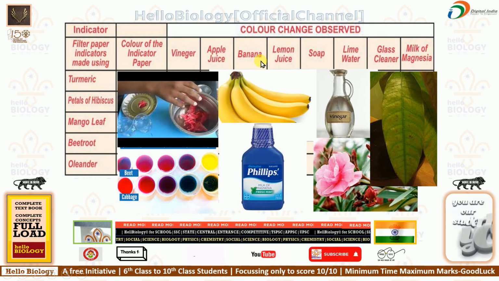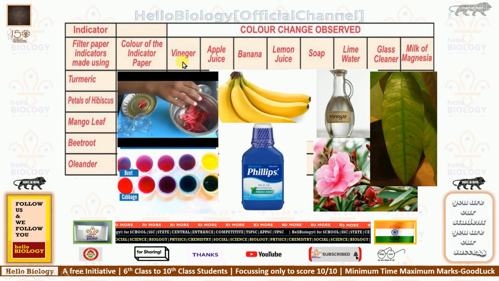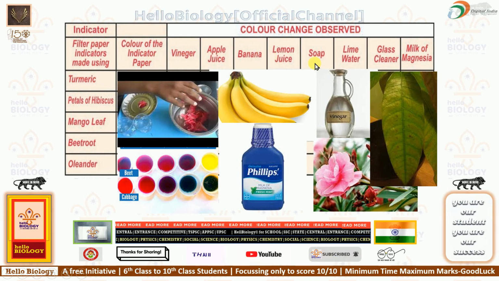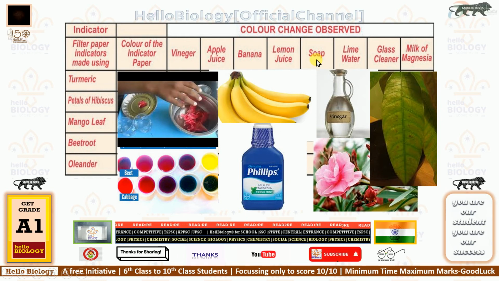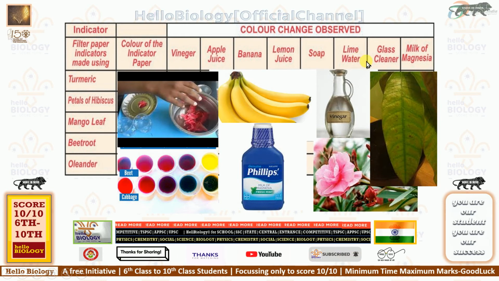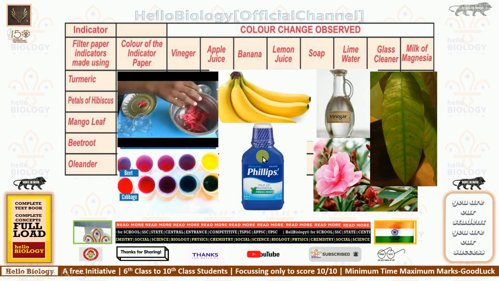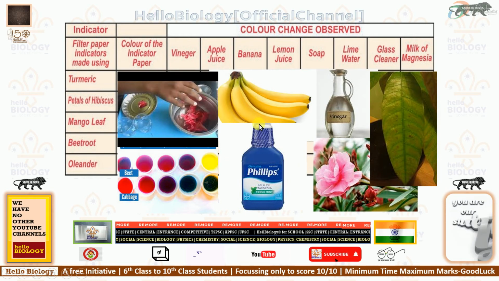So what are the examples here? Color of indicator: vinegar, apple juice, banana juice, lemon juice. And bases examples: soap water, lime water, glass cleaner, milk of magnesia. Milk of magnesia is used for cleaning purposes. And you need to answer these questions.